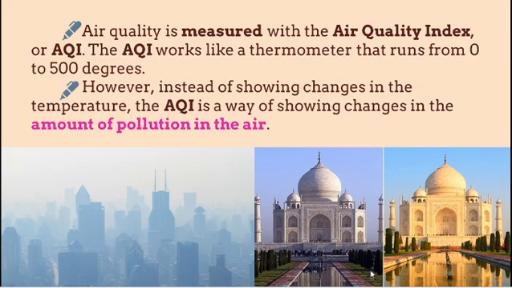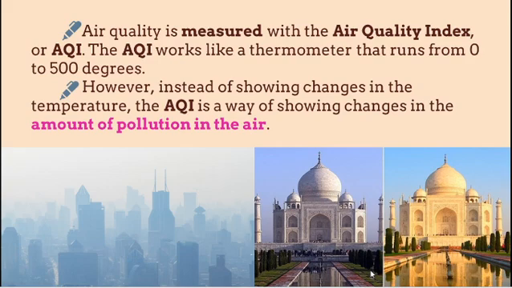So pollution has an impact on both living and non-living things. Not only human beings, plants and animals are affected, but non-living things also get affected. Not only this monument, statues are also destroyed because of air pollution.